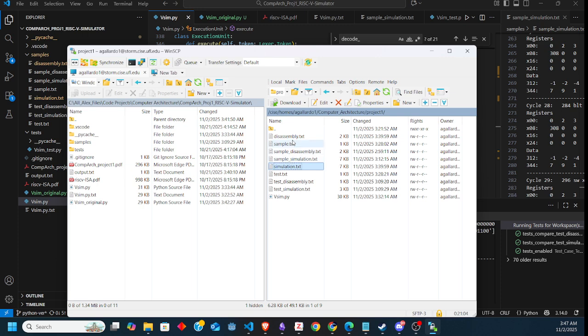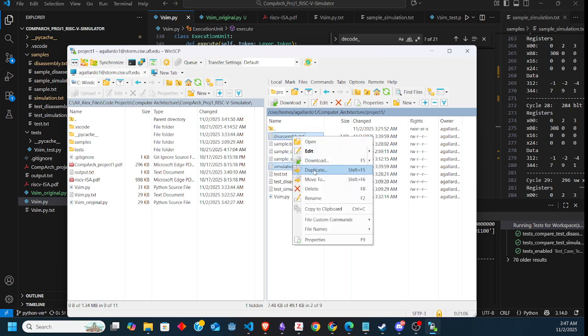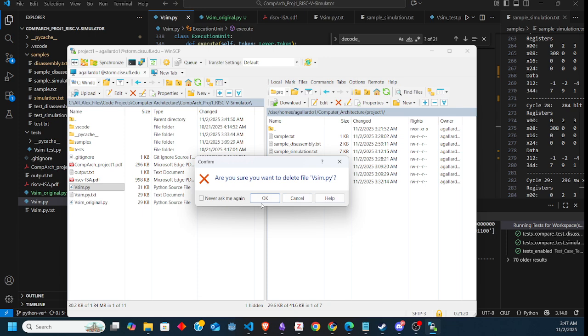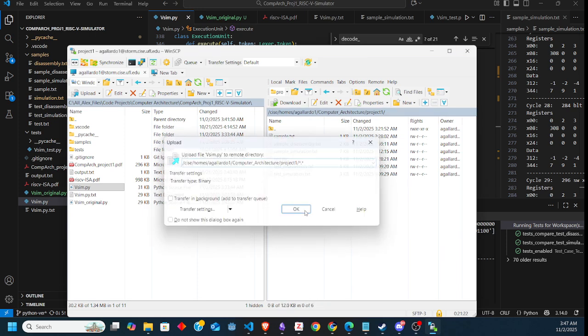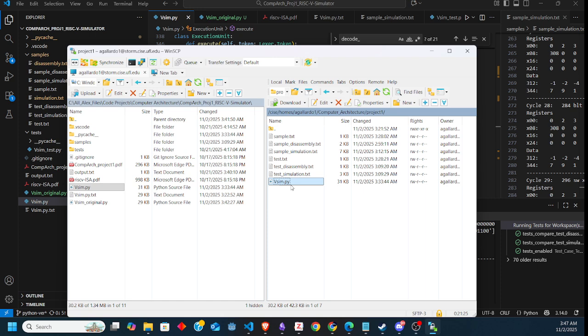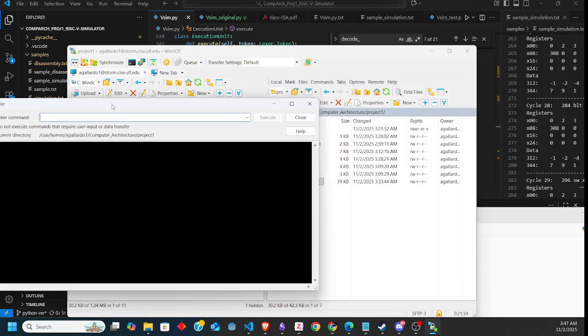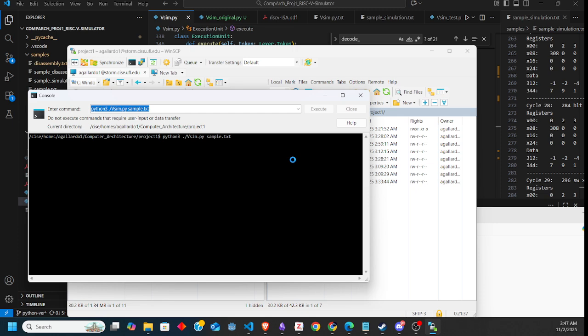I will get rid of the simulation and disassembly text files because those will be generated. I will copy this, the exact folder I'm in, and I will copy my vsim. I will delete this vsim and copy that there. Perfect. This is not the original, it's a new version. And I'm going to run these instructions here. And here's my command file. So I'm going to execute here.